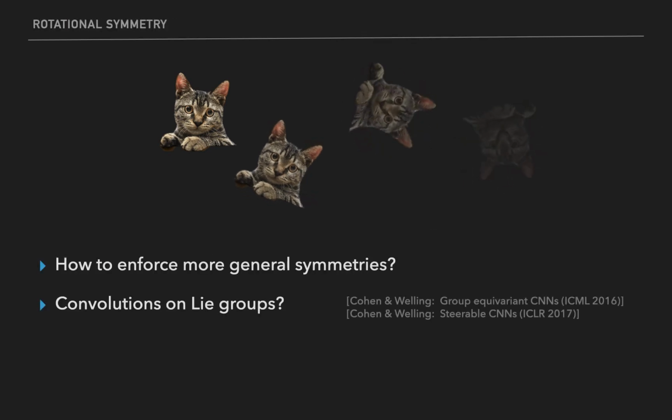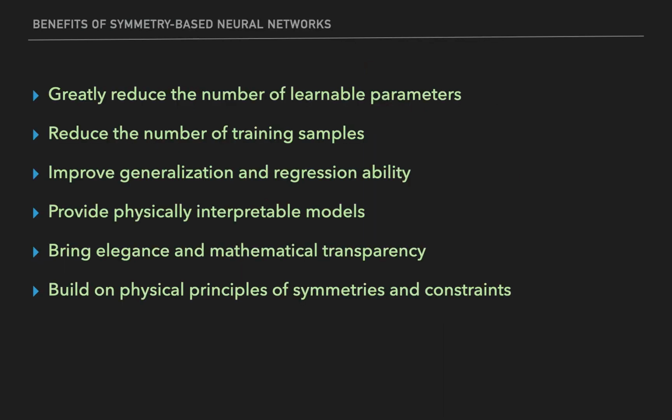But what about more general symmetries like rotations? So one natural approach that was proposed by Cohen and Welling was to use convolutions on general Lie groups. In fact, this works on arbitrary Lie groups, but depending on the nature of the input data, other approaches might be more natural. There are many benefits to enforcing symmetries in neural networks, all reflected in the example of CNNs.